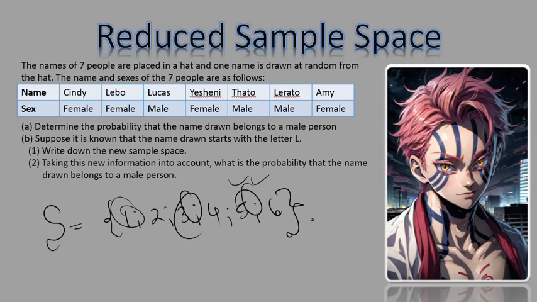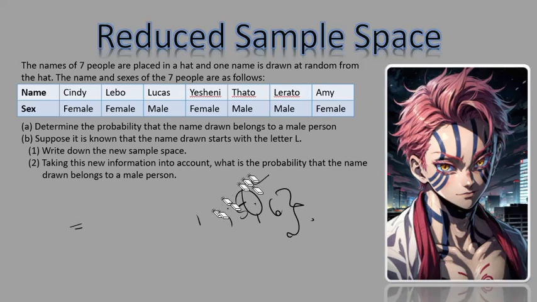So let's look at this example here to save time. I've created this example for you, and through this example you will know what the reduced sample space means. So far you already know what a sample space is, so this example will just help you understand what a reduced sample space is. So let's go through the question. It says the names of 7 people are placed in a hat and 1 name is drawn at random from the hat. It says the names and sexes of 7 people are as follows.